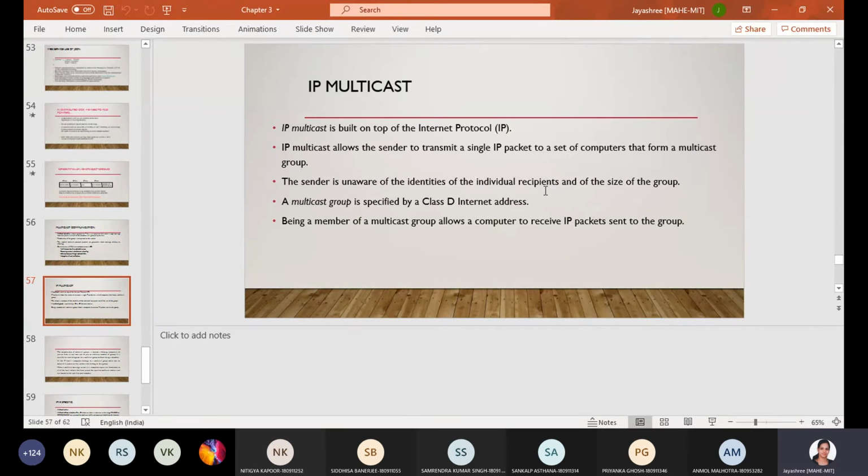Ma'am, when we broadcast, the packet is delivered to all the host networks, whereas in multicast, only the intended recipients receive it. Example you can give for multicasting.